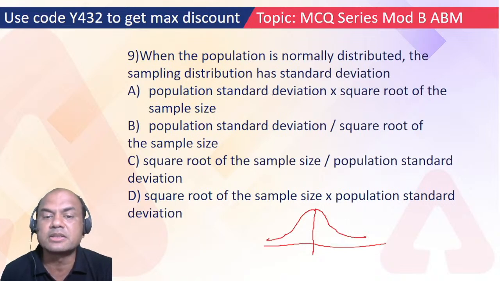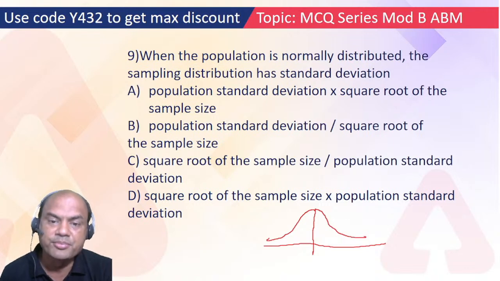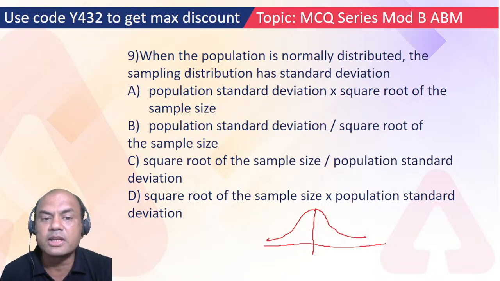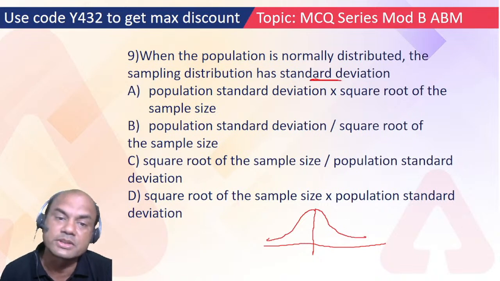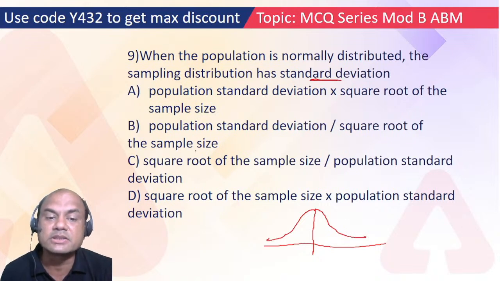What will be the standard deviation of the sampling distribution? The answer will be the population standard deviation upon the square root of the sample size.